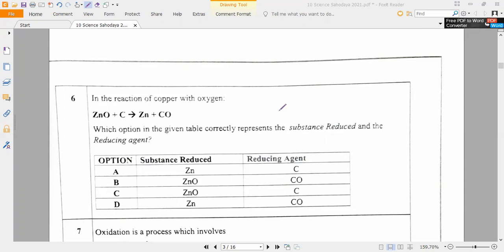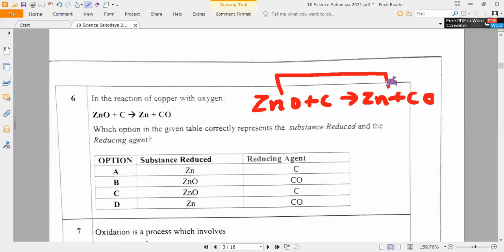Yes, sir. Yeah, loudly. In the reaction of zinc oxide plus carbon gives zinc plus carbon monoxide. Now, ZnO plus C will give you Zn plus CO. As I have already taught you, zinc oxide turning into Zn, is it reduced or oxidized? Oxygen is removed, so it is reduced. So who is reduced here? Zinc or zinc oxide? Zinc oxide.